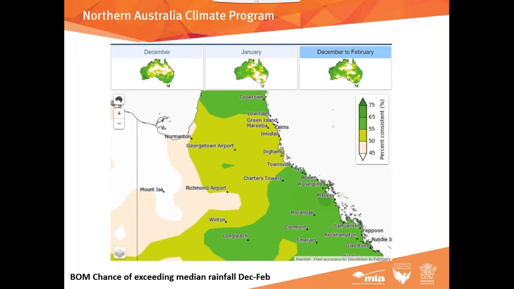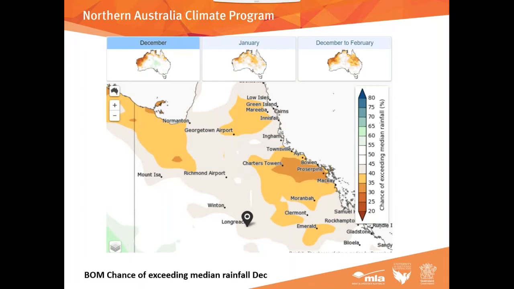So what I was going to do was run through the monthly forecast and try and show you what I mean. So here we've got the forecast for December. Now, obviously, this was issued at the end of November, and now we're halfway through December, and we know that there's been some fairly useful rain in parts of our region, and Dave will talk a little bit about that there. But the median for December, say for Longreach again, is 49 mils. So that's the rainfall that we would be most likely to expect.